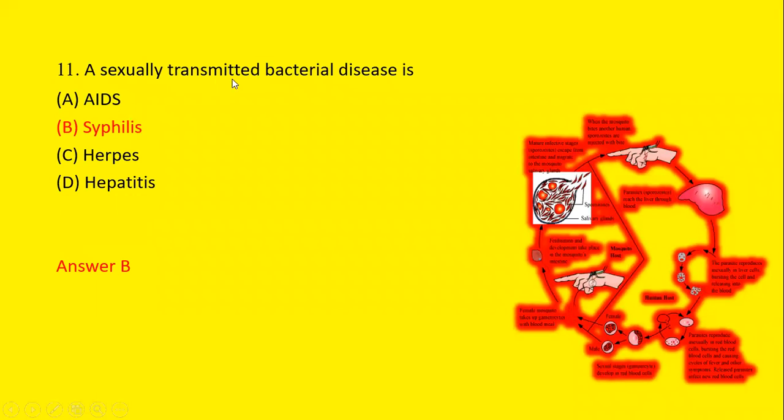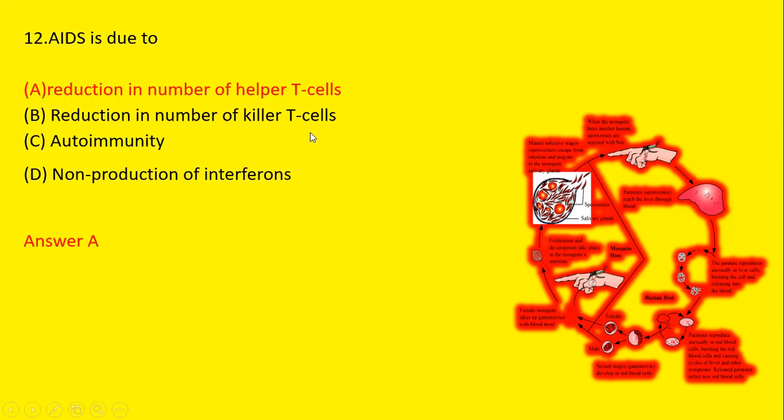A sexually transmitted bacterial disease is AIDS, syphilis, herpes, and hepatitis. We know that among these, syphilis is the disease which is sexually transmitted. So option B is the correct answer.